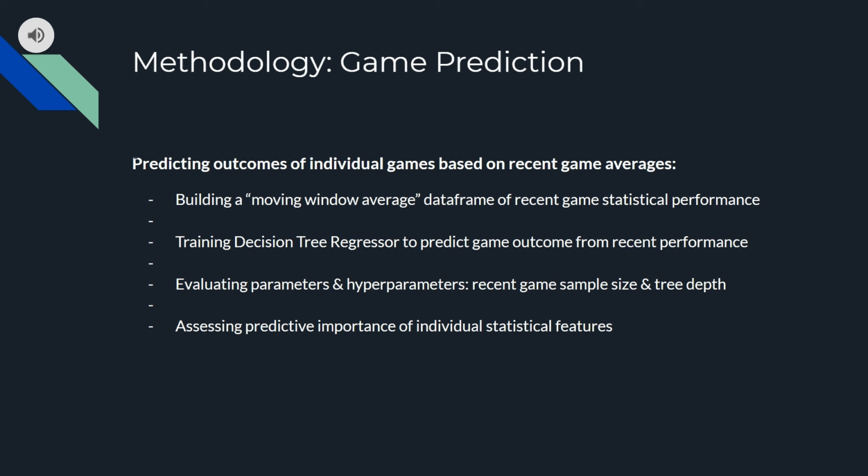Next, we trained a decision tree classifier to predict outcomes of single games based on running average statistics from recent games. Our code used statistical game logs to generate a new data frame with average statistics from recent games for each game, to use as the features. The labels were the win or loss outcome of each game. We assessed the performance of the model when adjusting the window size parameter and maximum tree height hyperparameter, and assessed the importance of each feature in the trees over many model iterations to account for variation.